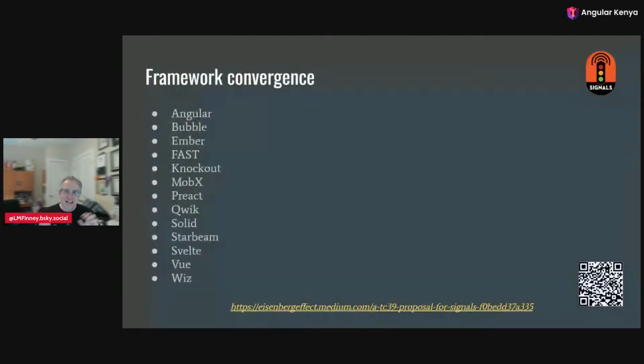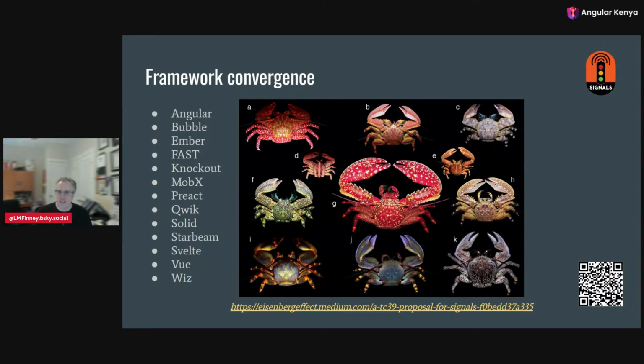And this sort of problem of figuring out how to get our DOM to reflect our state is a problem that all the frameworks have, and many of them have converged on the same basic approach. Huge list of them here. And it's kind of like in biological evolution. If you looked at all of these